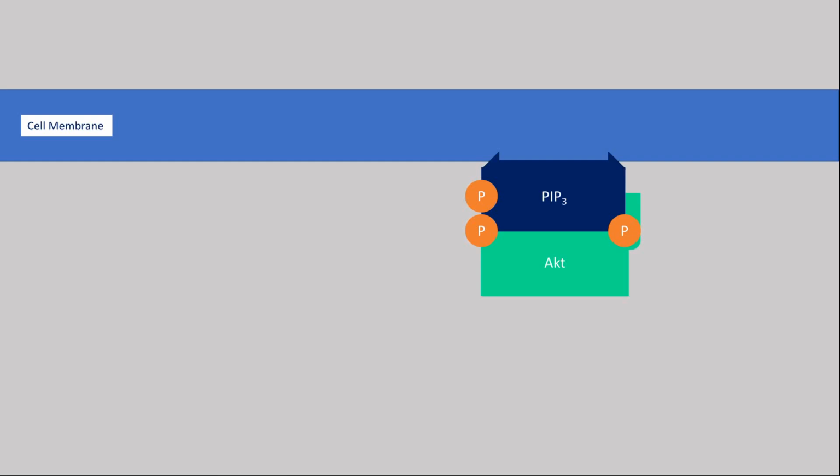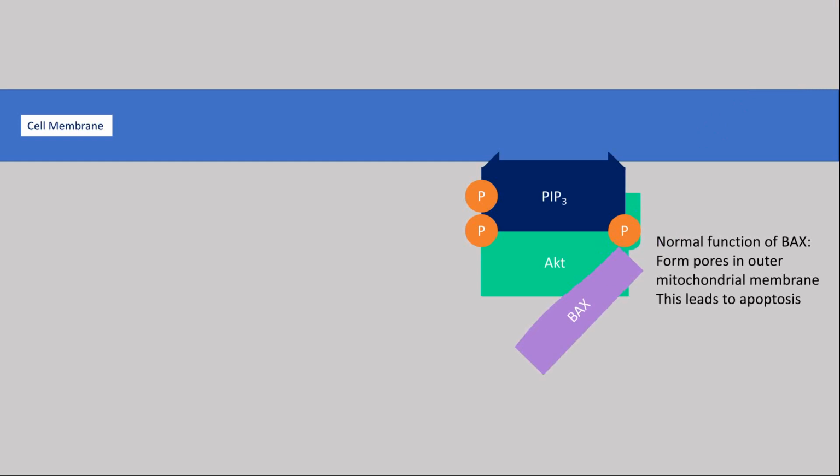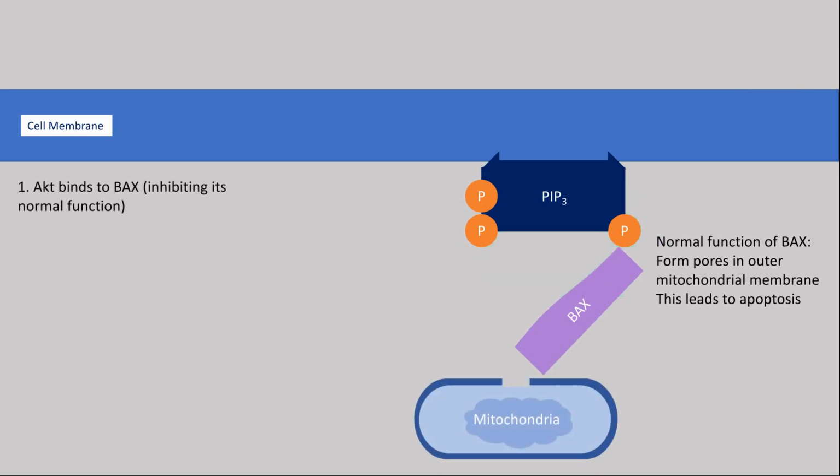AKT, or protein kinase B, is best recognized in this pathway as an inhibitor of apoptosis by binding to Bax and hindering it from forming pores in the exterior mitochondrial membrane.